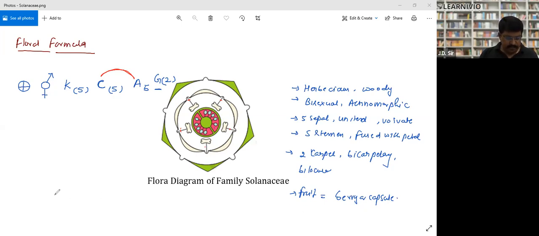Now, examples means economic examples. So they are used as food. Example is tomato. So tomato belongs to this family. Brinjal, potato. Again, spices means chili. Chili belongs to this family. And there is one more, a medicine, and the name of the medicine is belladonna.